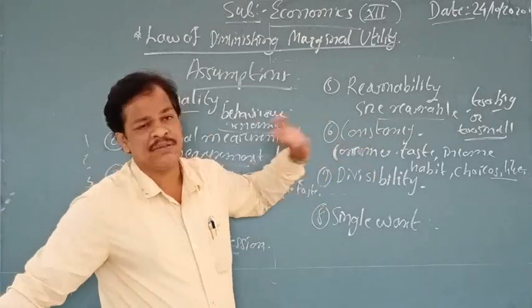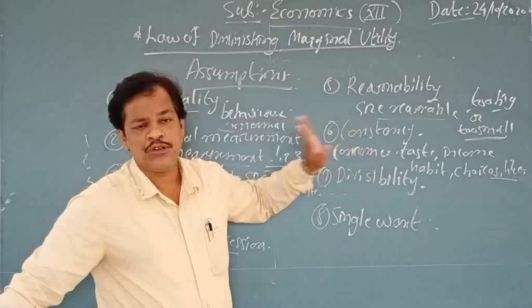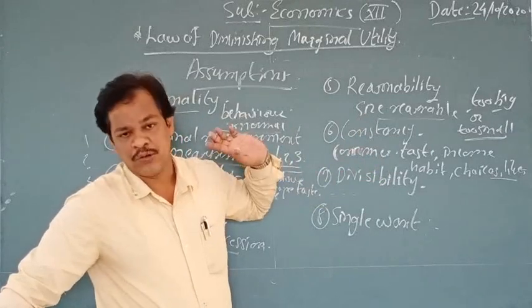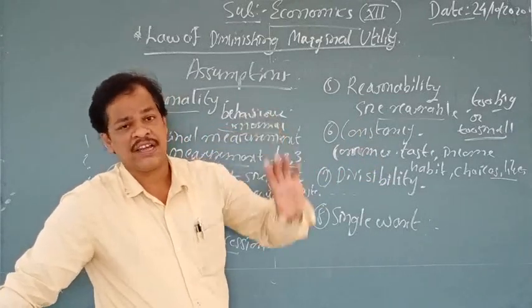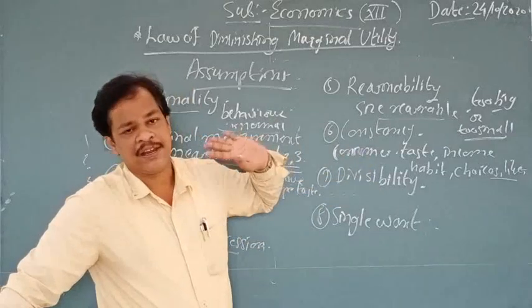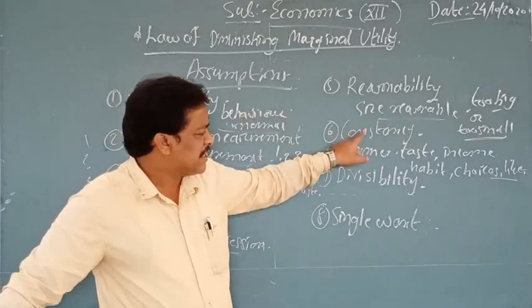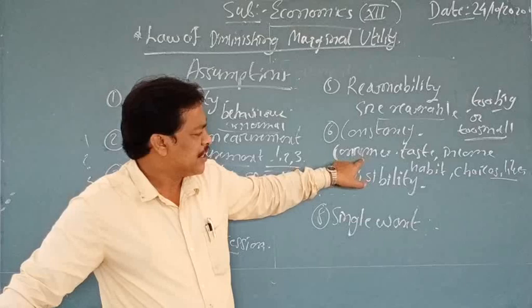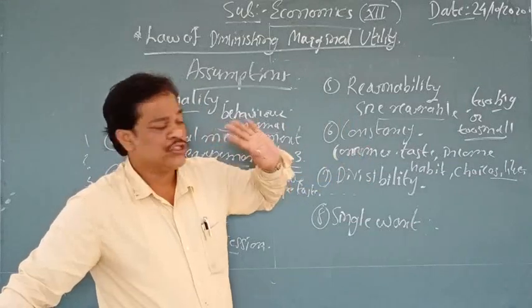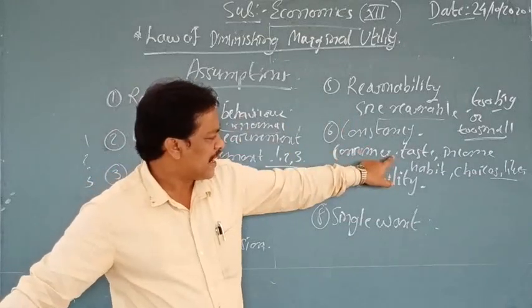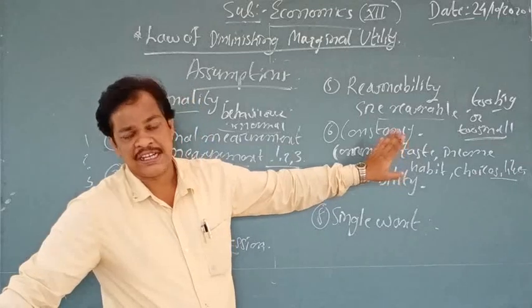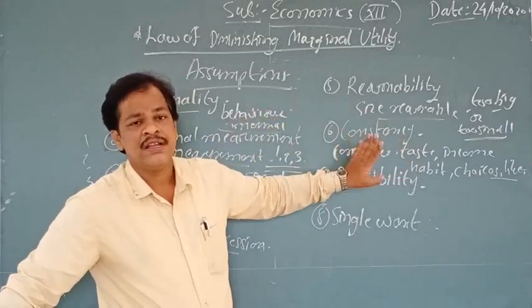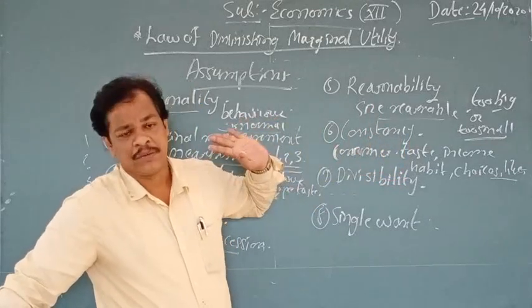The consistency is very important. If these things are going to change, then definitely the law is not going to follow, because the law is based on assumptions. All these assumptions are very important. Point number 6, that is consistency. Here you can see there should not be any kind of change. The taste, income, habit, choice, likes, dislikes, all these things should remain constant. Consistency is very important. Okay.